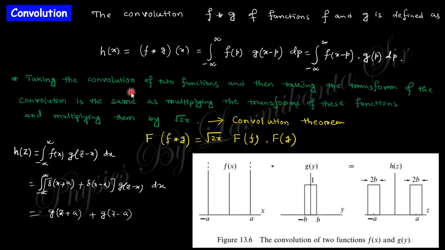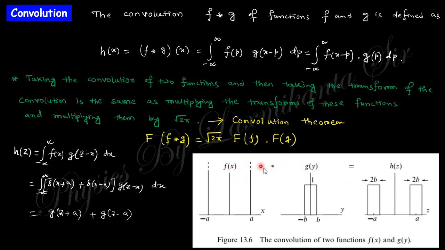This is the convolution theorem, and the convolution theorem says that the Fourier transform of this convolution will be root 2 pi times the product of the individual Fourier transforms, like that. You can see this is the total function, and this is f of x, this is g of y. Their convolution will be like that.